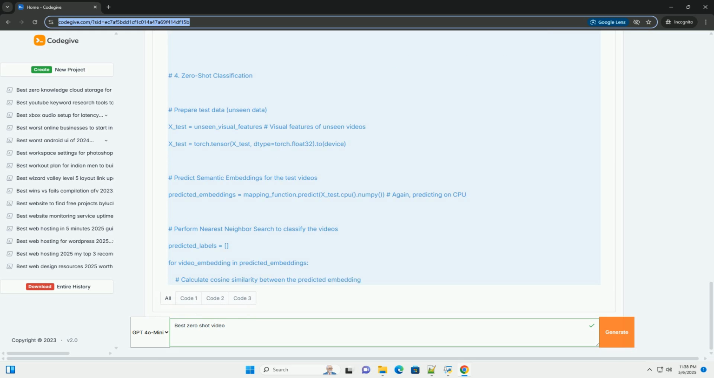Extract visual features for test videos. Extract visual features for your unseen class videos using the same feature extractor used in training. Predict semantic embeddings. Use the trained mapping function to predict semantic embeddings for the test videos based on their extracted visual features. Nearest neighbor search.